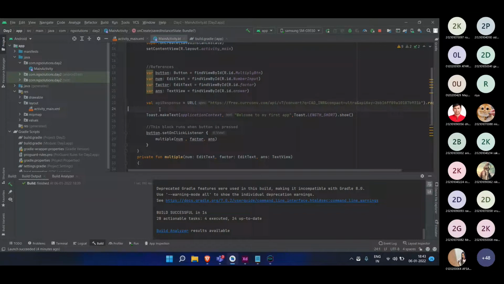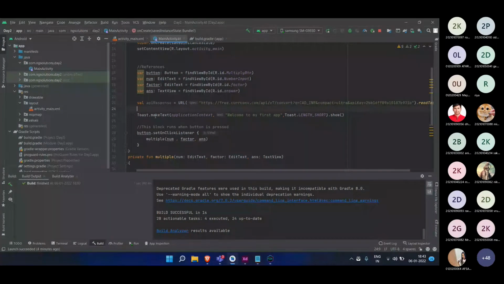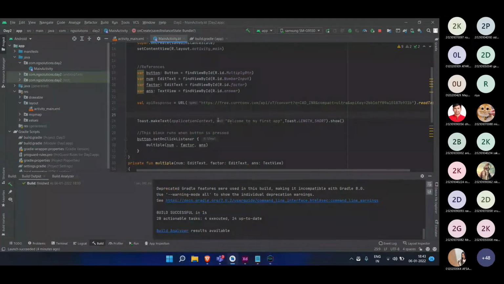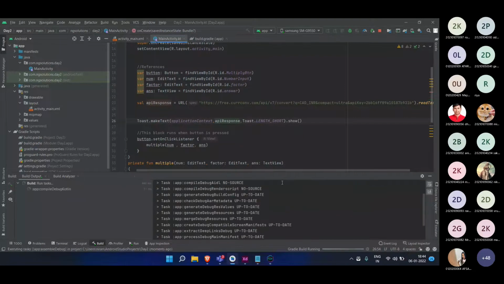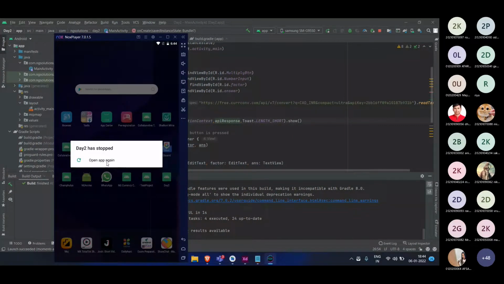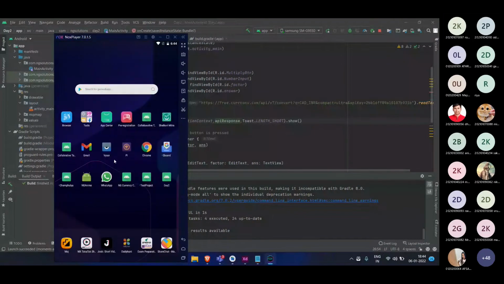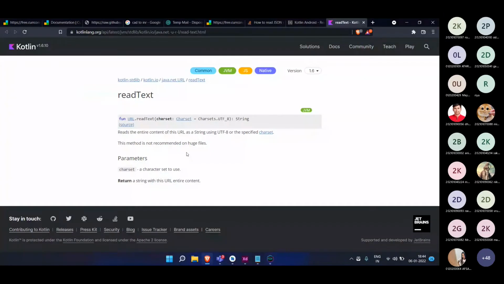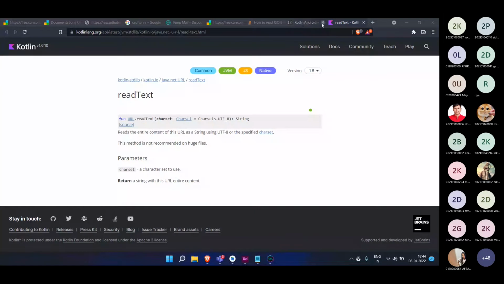So we get the data in apiResponse, and we will feed this to something else. Let me try this. If I insert this API key, what will it give me as an answer? apiResponse. Okay. If I try to load it, it should give me a pop-up showing the value. But again, here you can see the app is crashing. What might be the reason? Let us see what they have written in the community.